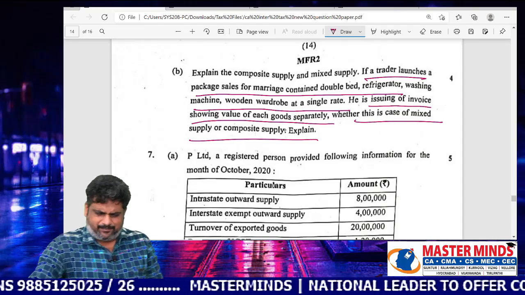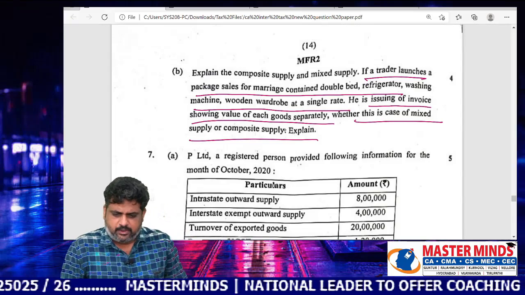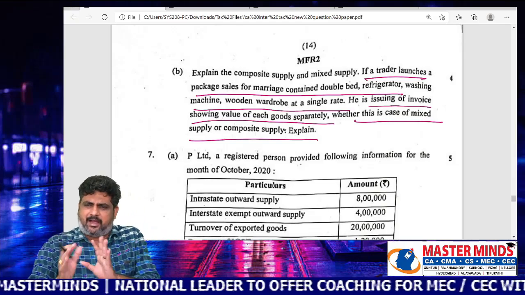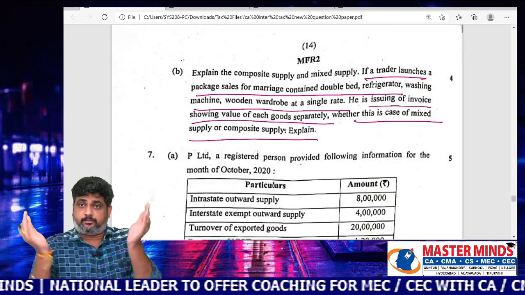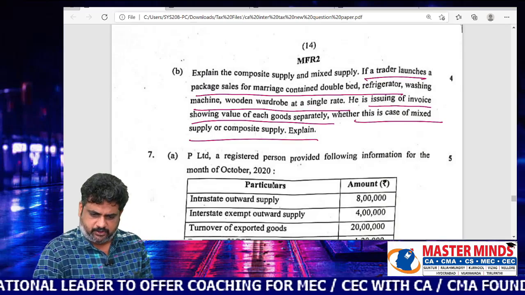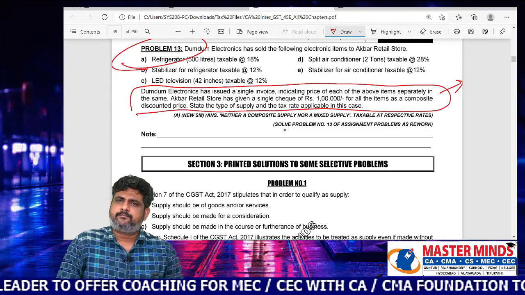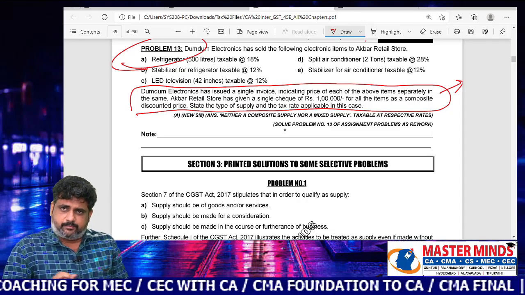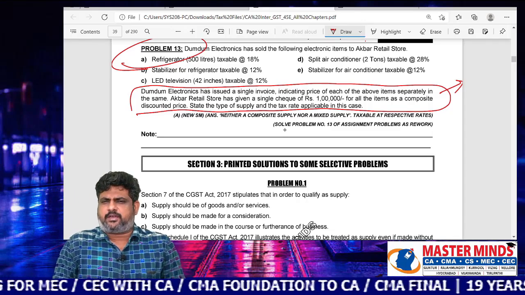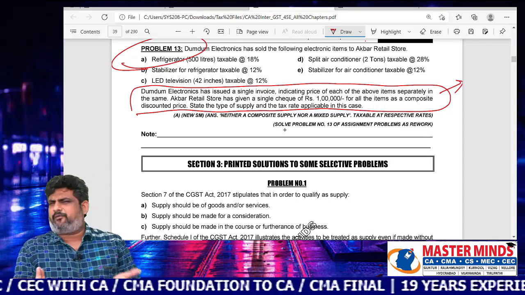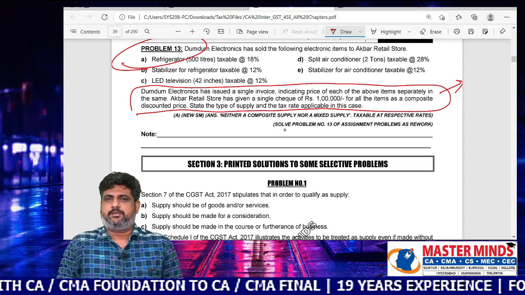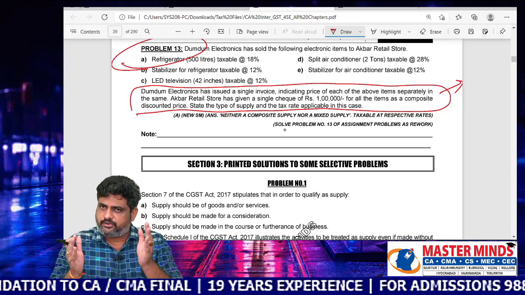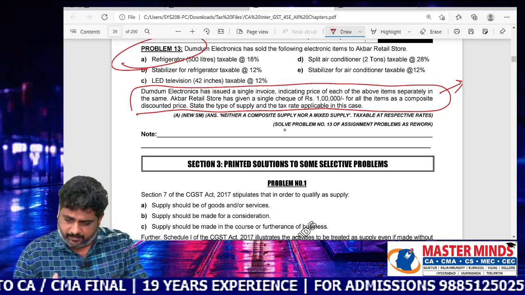Almost similar, no? Except a few things like items may change. Wooden wardrobe will be there, washing machine, refrigerator, double bed. The item names change, but the concept remains the same. You can observe here. See this. In problem number 13, the last paragraph resembles this particular thing. So it matches except the names of items. Names of the items can be anything, but the concept is almost 90% similar to the one that is given in MM material.